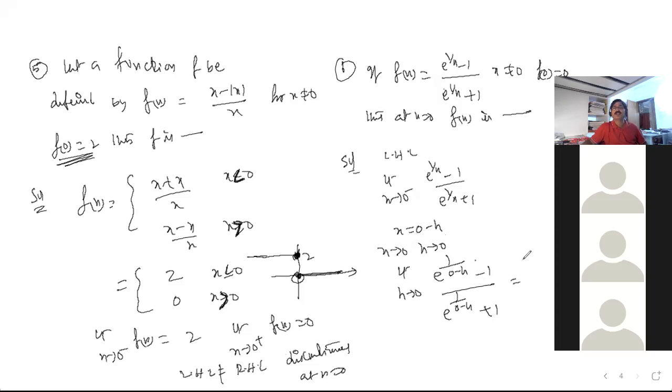Sir, you know e to power of minus infinity is 0, so we get 0 minus 1 by 0 plus 1. A to the power of minus infinity is always 0, why? A is greater than 1, so 1 by infinity is 0. So the answer here is minus 1. You got it. So LHL is minus 1.